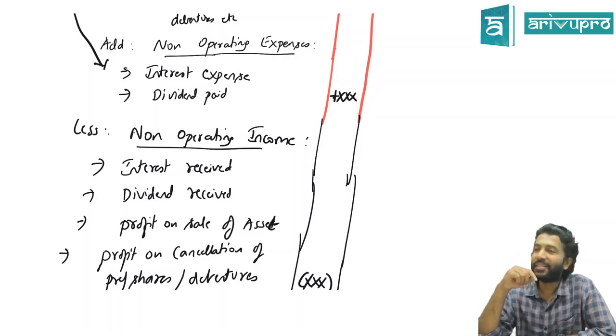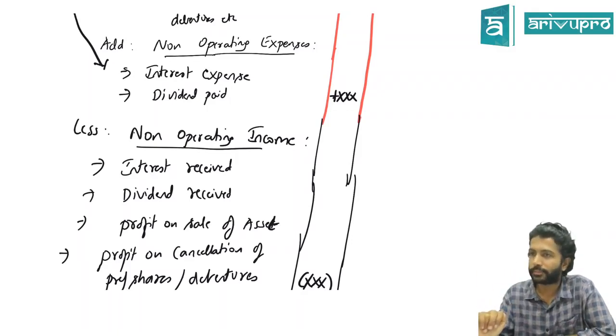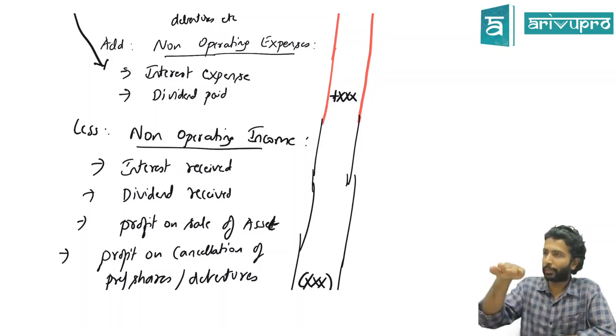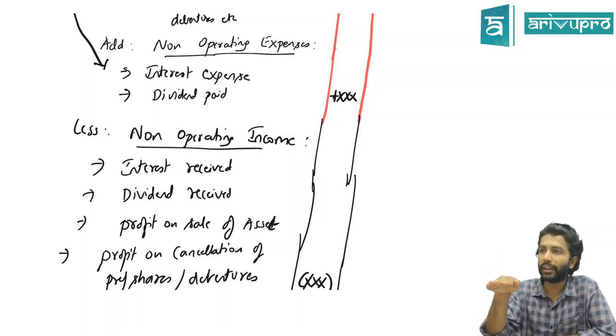So interest received is an income. All income will be transferred off to P&L. What impact does interest received cause on your P&L? It increases your profit. Yes or no? But interest received is what activity? It is an investing activity. But this has increased your operating profit and it has also increased your operating cash flow.